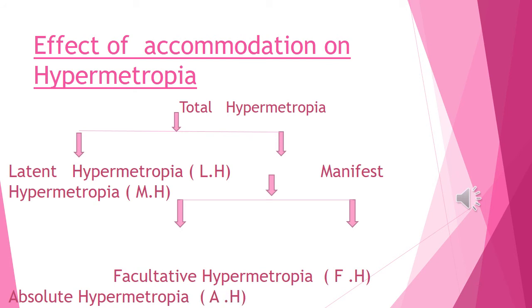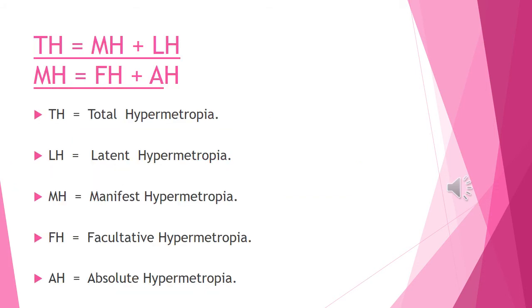Effect of accommodation on hypermetropia. Total hypermetropia has two types: 1, latent hypermetropia, LH; 2, manifest hypermetropia, MH. Manifest has two types: 1, facultative hypermetropia, FH; 2, absolute hypermetropia, AH. TH equals MH plus LH, MH equals FH plus AH. In the above formula, TH is total hypermetropia, LH is latent hypermetropia, MH is manifest hypermetropia, FH is facultative hypermetropia, AH is absolute hypermetropia.